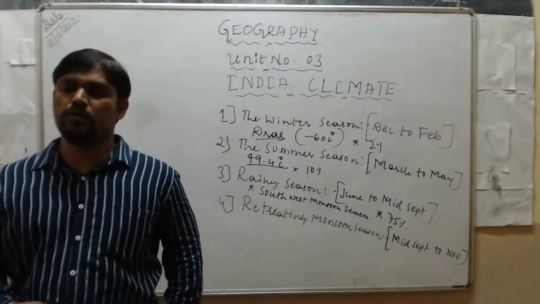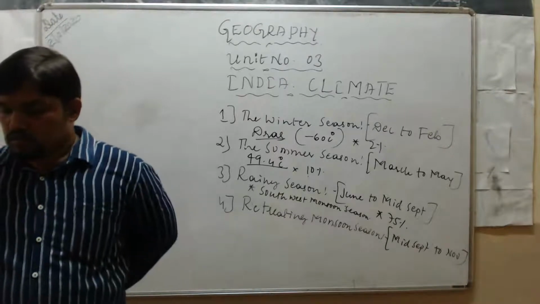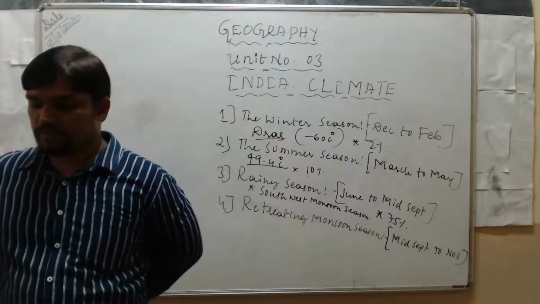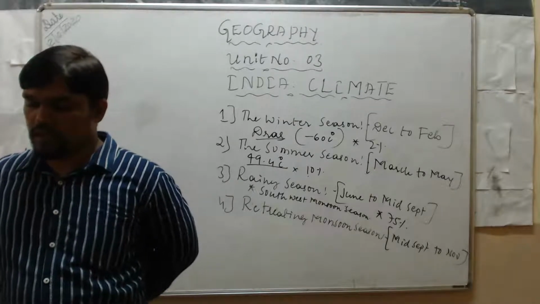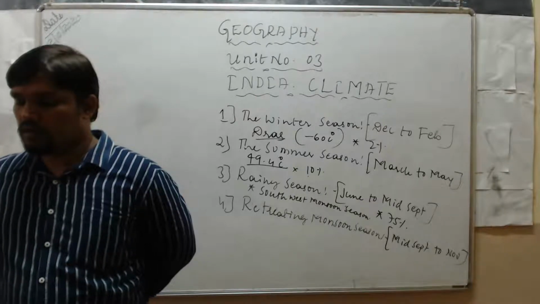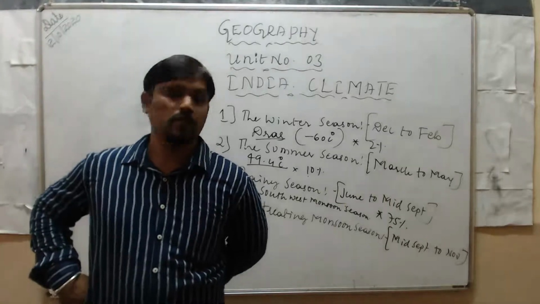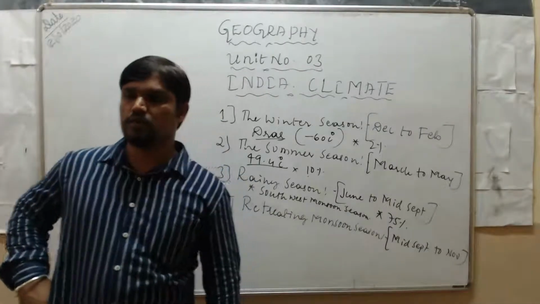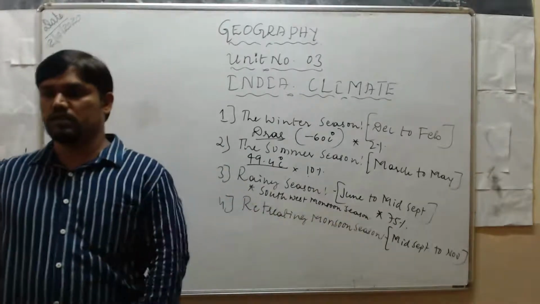As a result, the southwest monsoon winds start retreating and go from the northeast towards the sea. The southwest monsoon winds only return as the northeast monsoon winds. At that time, the retreating monsoon season starts.